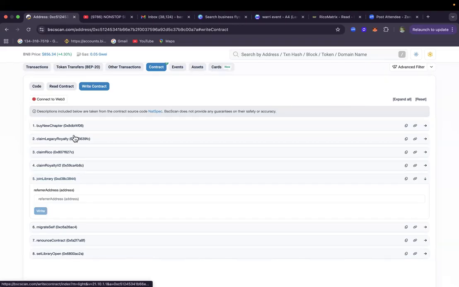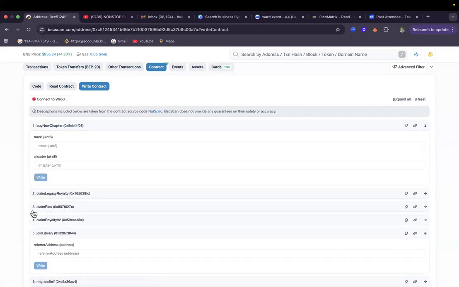So why am I taking my time to explain this? Because you do not even need the website to actually interact with Recometrics. You can do everything here. For example, buy a new level because you have already joined the business. All you need to do is to enter track 1, which is the 3x metrics. If it is 3x metrics, you enter 1. Then if you want to buy chapter 6, you enter this. That's after you've connected your wallet.